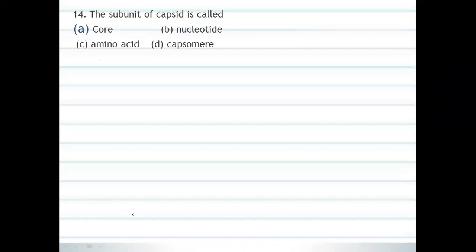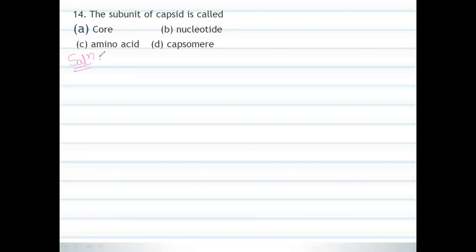So see here, the subunit of capsid is called. As we all know, the subunit of capsids. Why am I telling the subunits of capsids? Because when we learn about the capsids, we will come to know the definition of that capsid. So what do you mean by the capsid? The options are A core, nucleotide, amino acids, and also capsomeres.